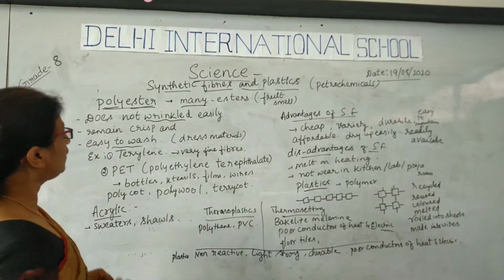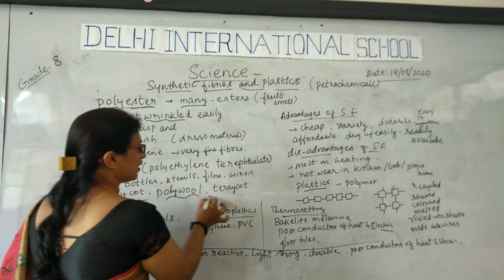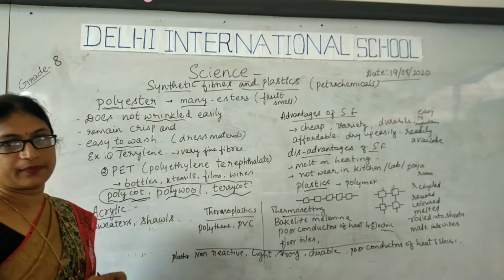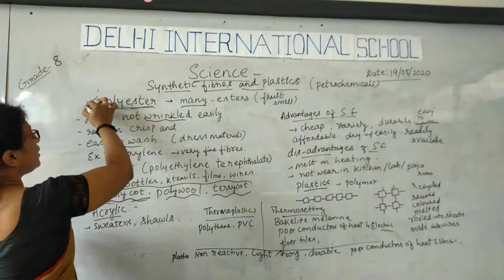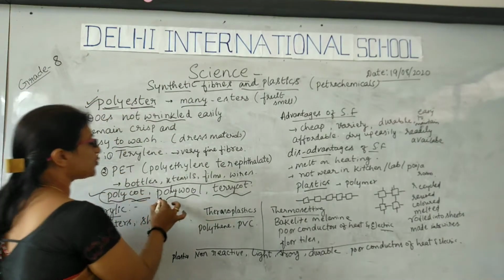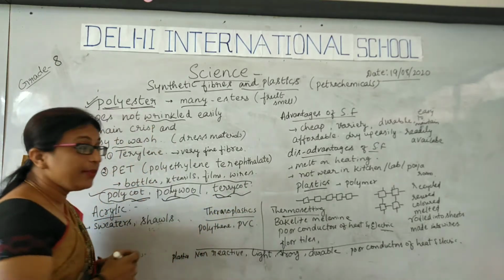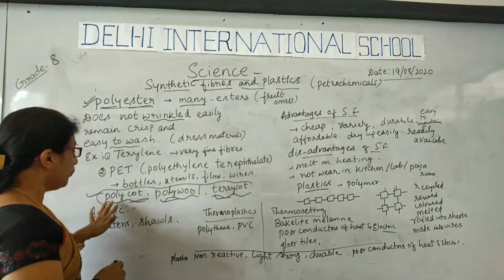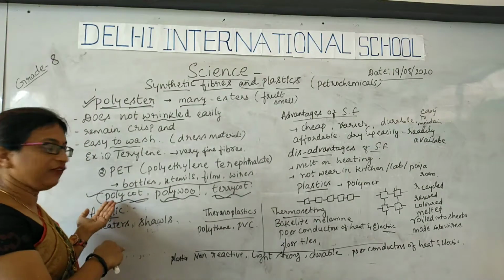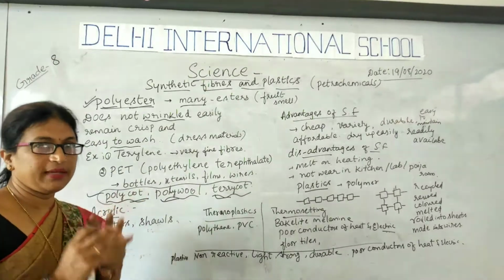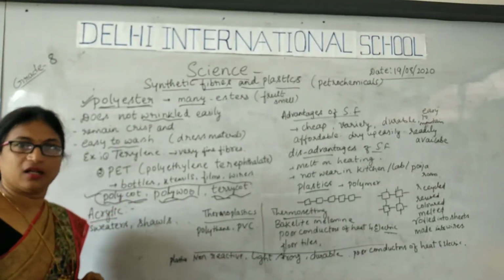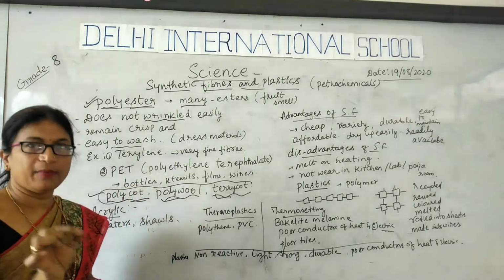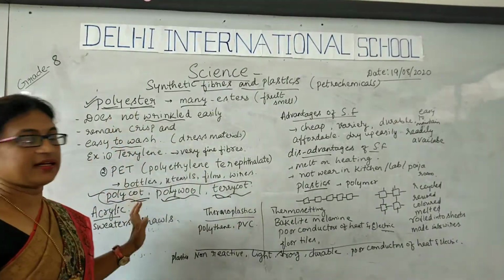Another type of synthetic fiber is polycot. The ones above are pure synthetic fibers, whereas polycot, polywool and terrycot are mixed types of fiber, where both synthetic and natural fibers are mixed to prepare an article. For example, polycot is prepared by mixing polyester and cotton.